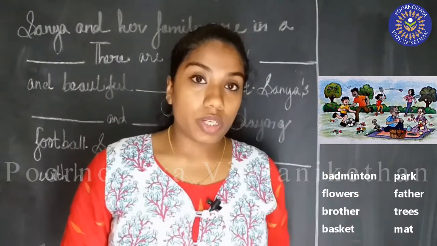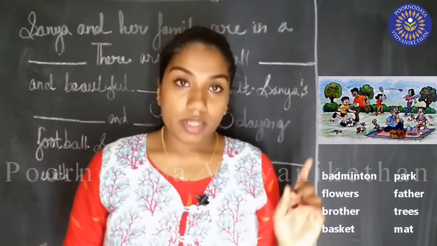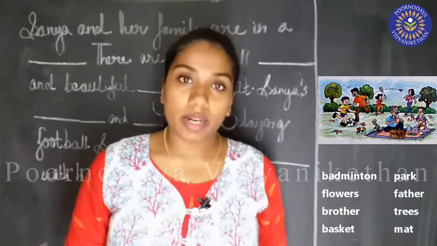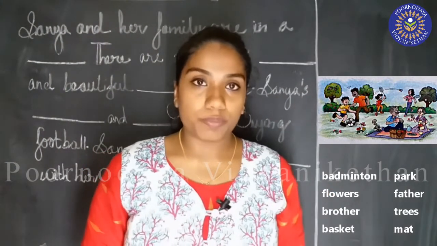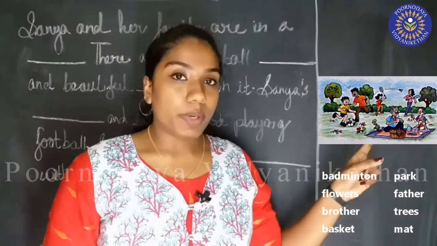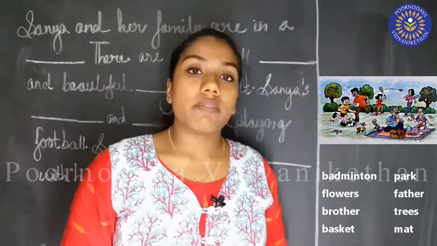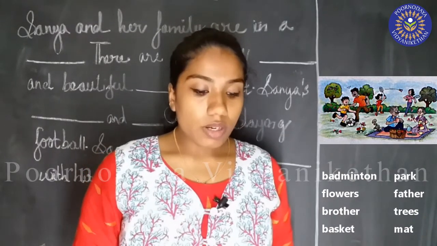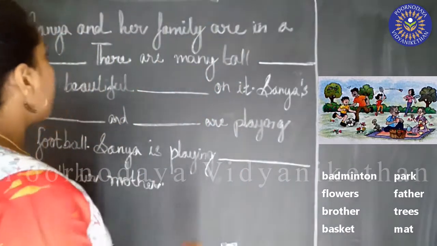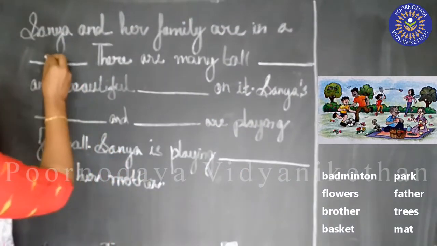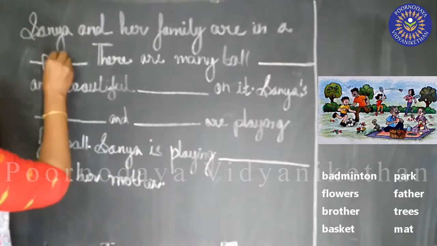Sanya and her family are in a dash. Look at the picture and tell me, what is this? This is the picture of a park, isn't it? And the word is given in the box also. Sanya and her family are in a park.